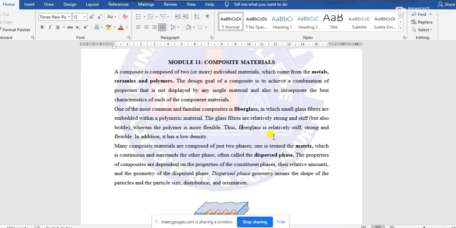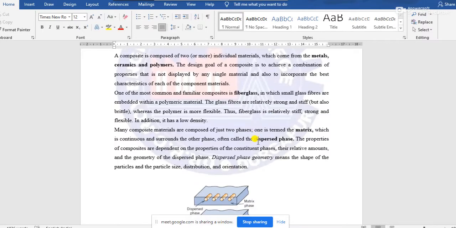So I am giving you the example of a composite material.